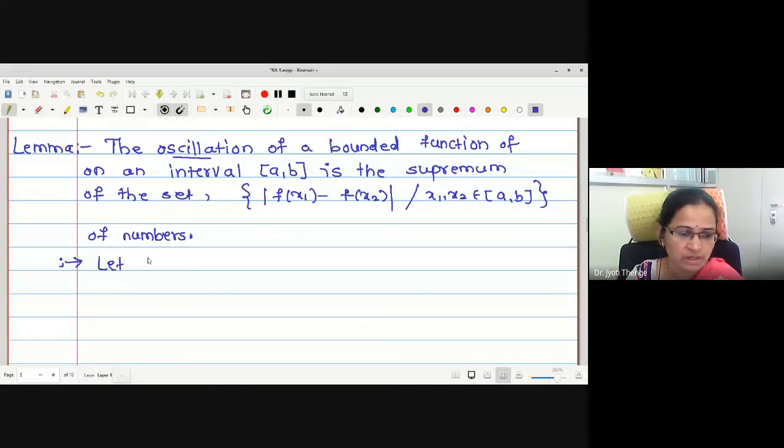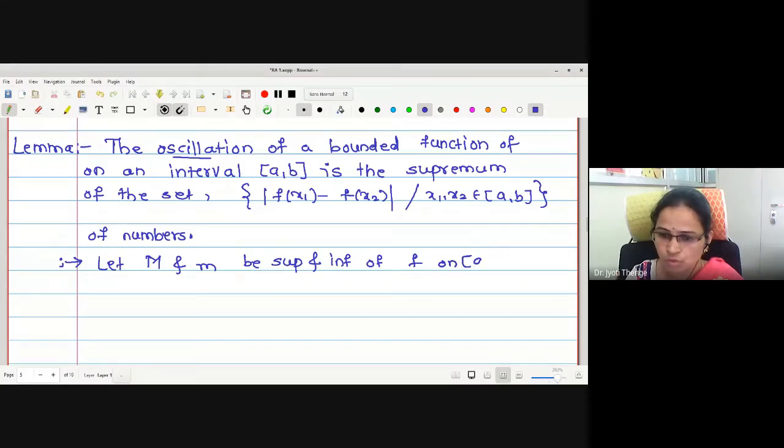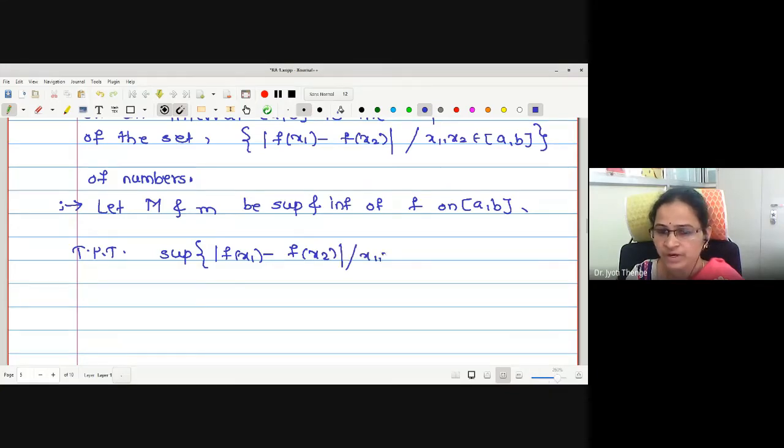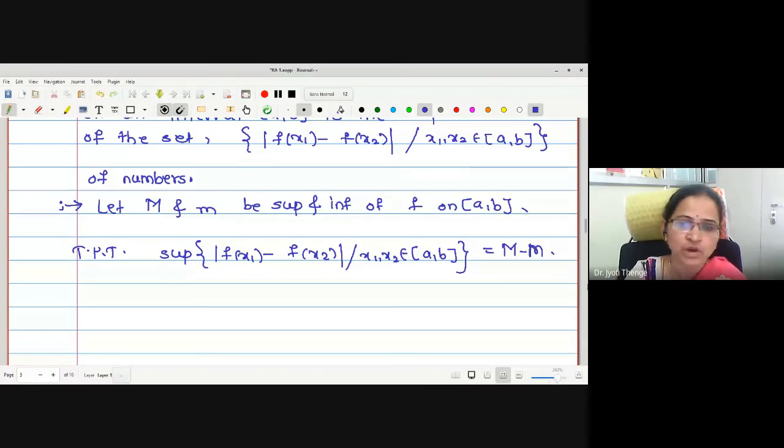Therefore, I will write: let capital M and small m be the suprema and infima of f on the closed interval [a, b]. Then what to prove actually? The supremum of the set mod f(x1) minus f(x2), provided x1, x2 belong to the closed interval [a, b], is equal to capital M minus small m. This is what we want to prove.